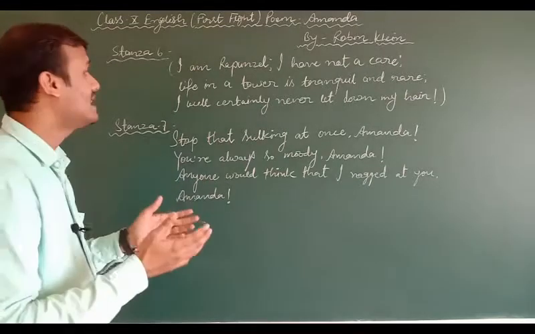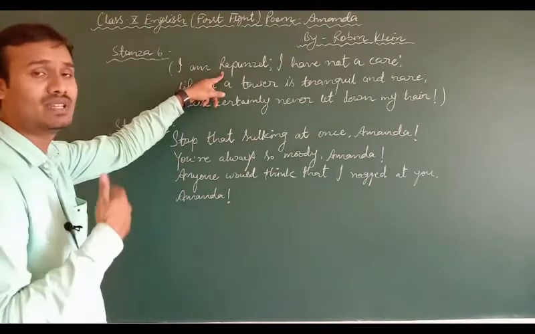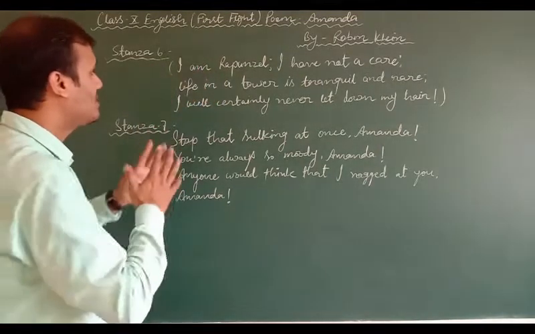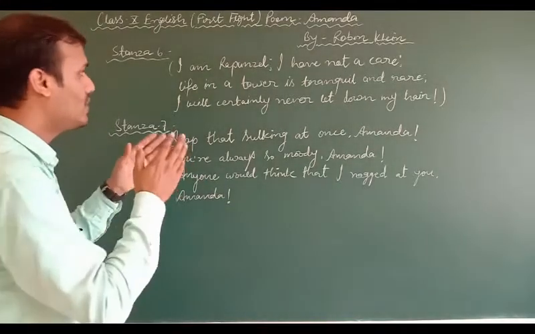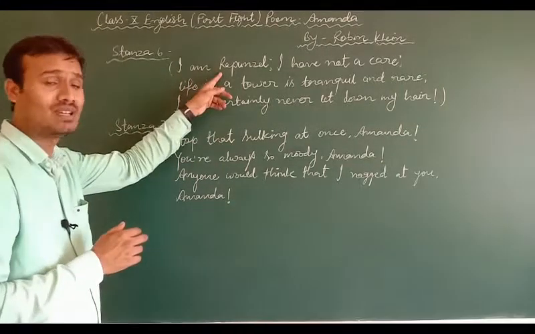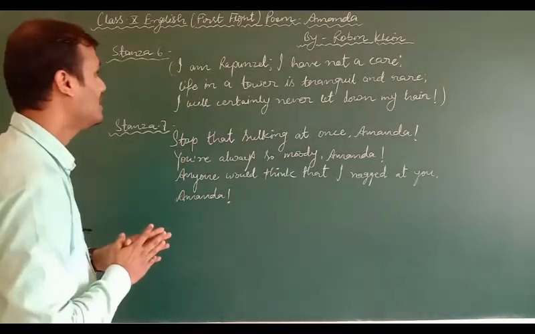Now, what does Amanda want to say through these lines? Amanda says that she is Rapunzel. Who is Rapunzel? Rapunzel is a character from a fairy tale who has been captured by a witch. The witch used to climb the tower with the help of Rapunzel's long hair. So here Amanda wants to be like Rapunzel, who lives in a tower.